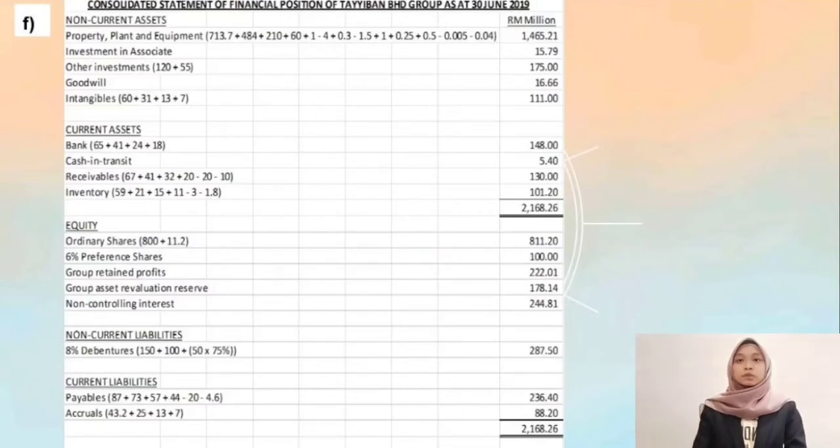Okay, next we will proceed to consolidated statement of financial position of Taliban Berhad Group as at 30th June 2019. Okay, the figure that we get for the total assets and total equities and liabilities is 2,168.26 million ringgit.